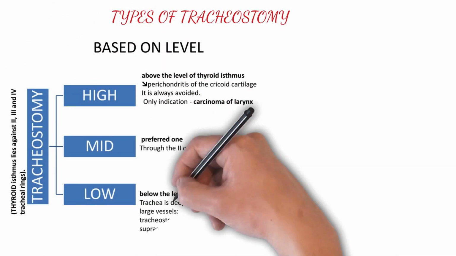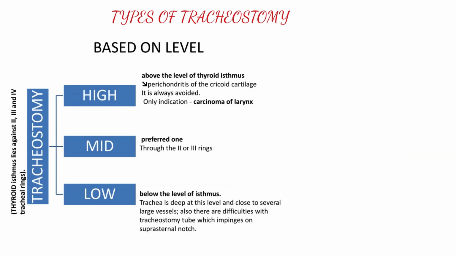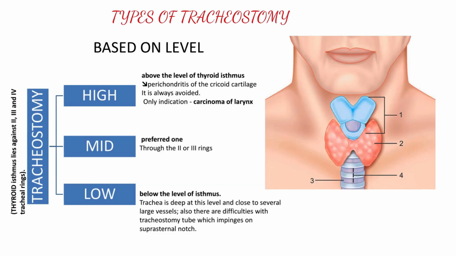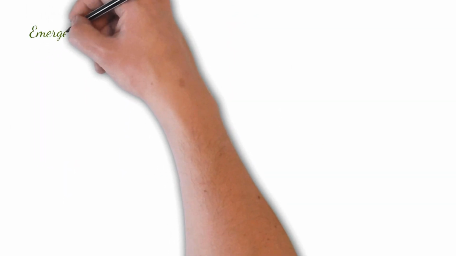Now, what are the types of tracheostomy? On the basis of the level, the tracheostomy can be divided into high, mid, and low. In high, it is present above the level of thyroid isthmus. In mid, it is through the level of thyroid isthmus, and in the low, it is below the level of thyroid isthmus. So it can be high, mid, or low.